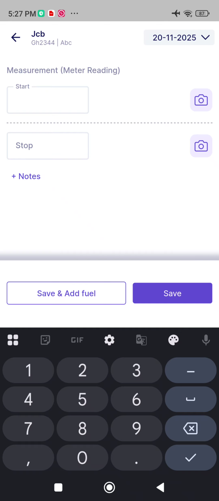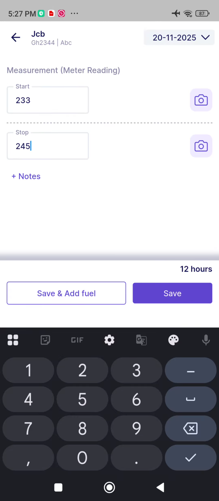You can mention the start meter reading, which can be 233. You can also attach an image by clicking on the camera button and enter the stop reading 245. Now you can see it has been used for 12 hours. Now you can click on save or save and add fuel to record the diesel consumption.